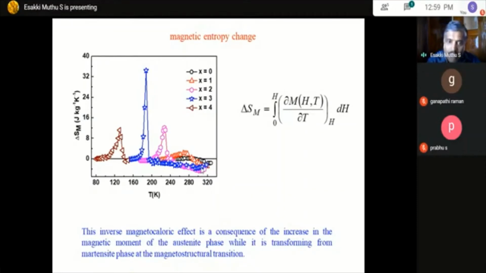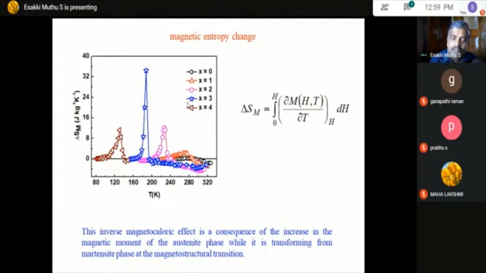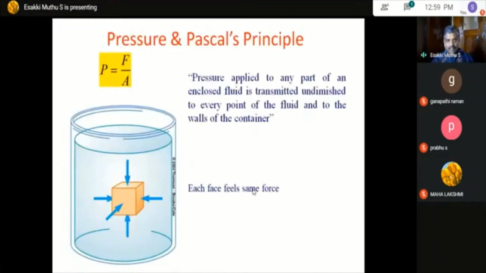So what we are going to do is, by applying pressure, shift this peak temperature towards room temperature. Once you shift it, you can have applications at room temperature. Now, in order to apply pressure, let's look at the basic principle of how a material is affected by pressure.